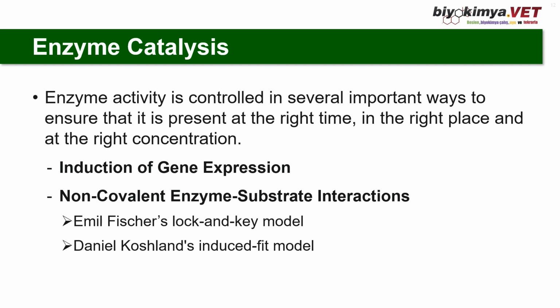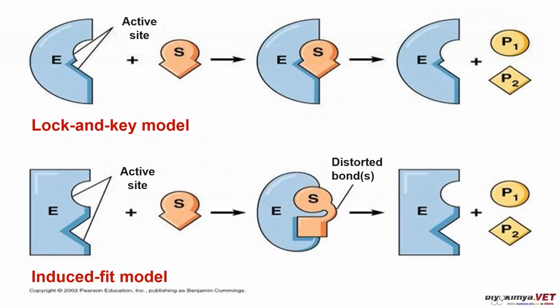In this model, the active site is flexible. In the presence of substrate, a change in the tertiary structure of the protein causes the enzyme to undergo a conformational change to bind to the substrate in the most correct form suitable for catalysis. And here you see the illustration of both models, the lock and key model and the induced fit model.